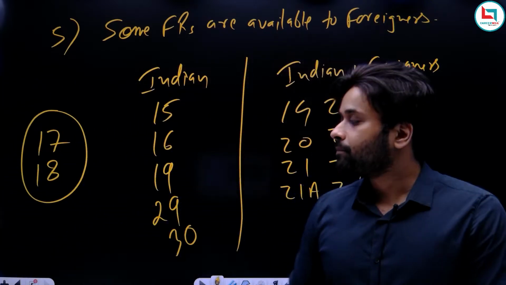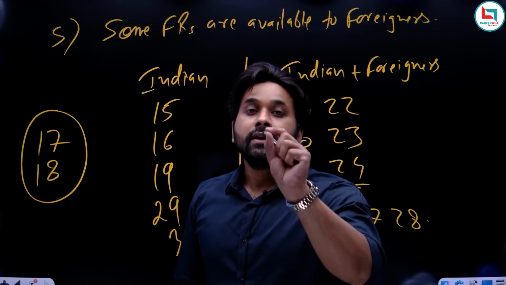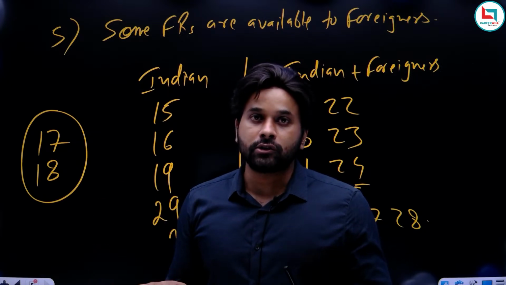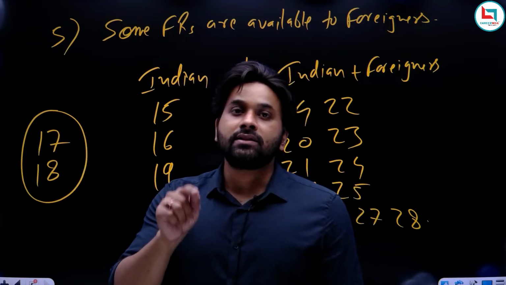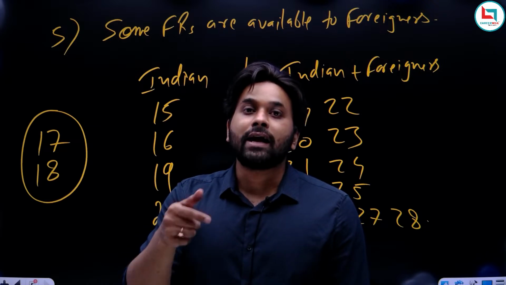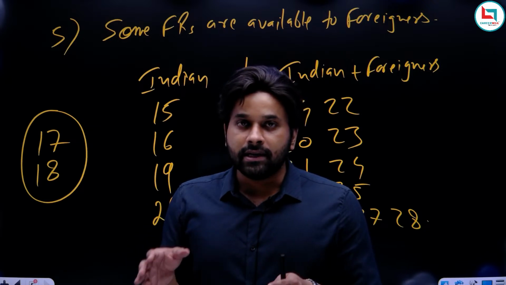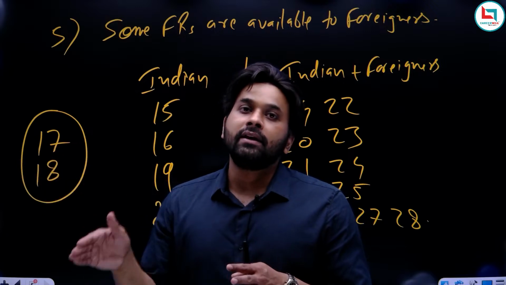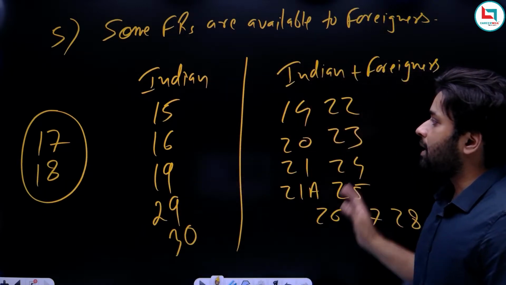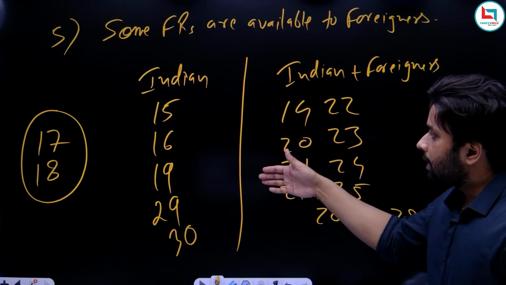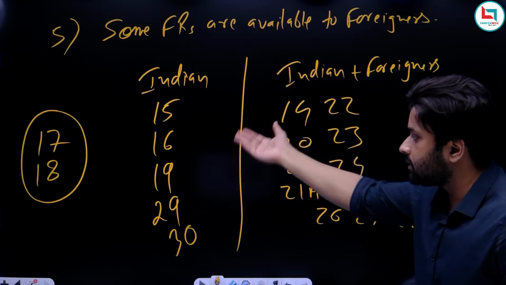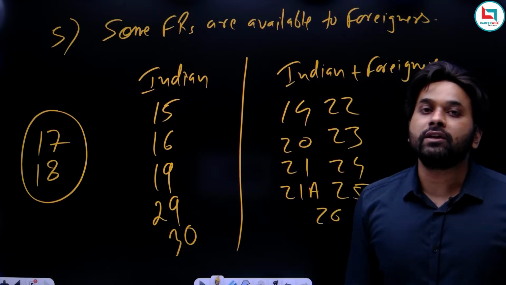The answer is simple. Article 17 and Article 18 deal with abolition. They are merely the abolition of certain things. Article 17 is the abolition of untouchability. Article 18 is the abolition of titles. So they basically discuss the abolition of untouchability and titles. That is why there is no need to write them in either part. Okay, so I hope this is clear, what about Articles 17 and 18, and which fundamental rights are available exclusively to Indian citizens. So I hope we are done with the important features of fundamental rights.